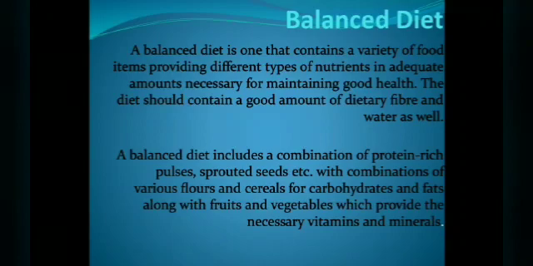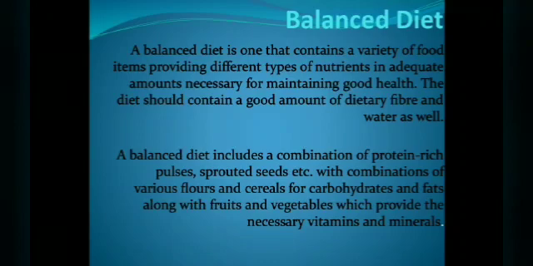Balanced diet. A balanced diet is one that contains a variety of food items providing different types of nutrients in adequate amounts. It is necessary for maintaining good health. The diet should contain a good amount of dietary fiber and water as well. So a balanced diet includes a combination of protein-rich pulses and sprouted seeds, with various flours and cereals for carbohydrates and fats, along with fruits and vegetables, which provide the necessary vitamins and minerals.